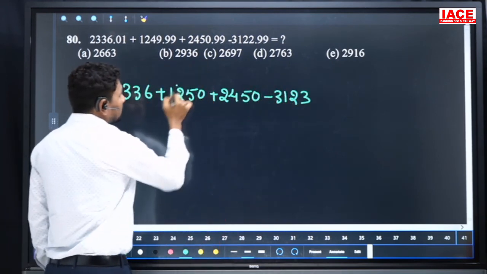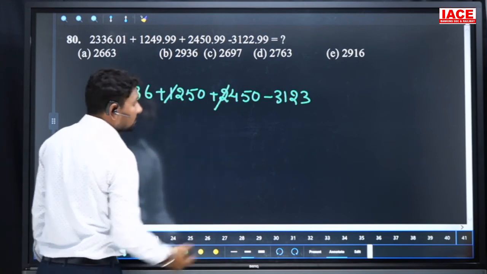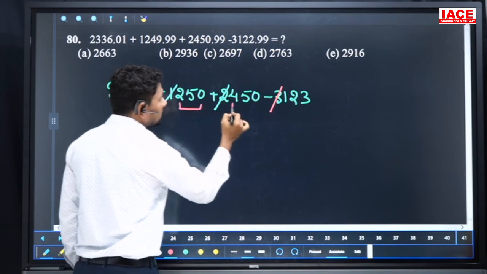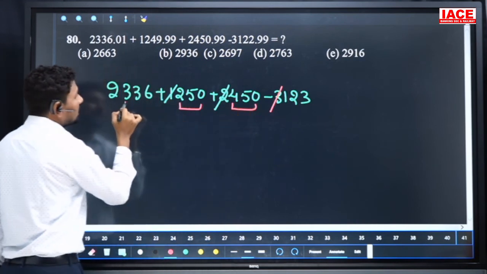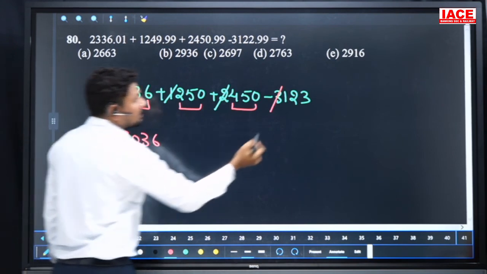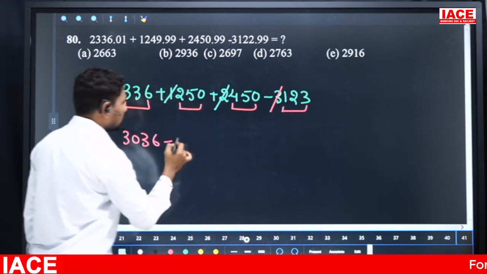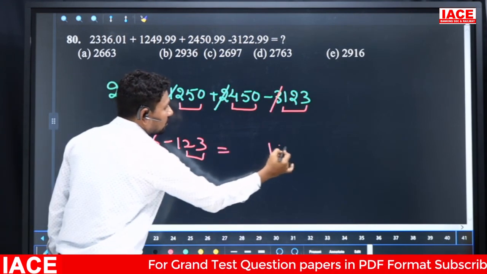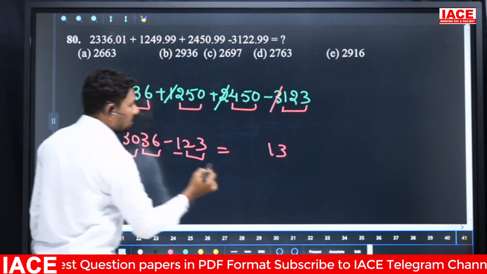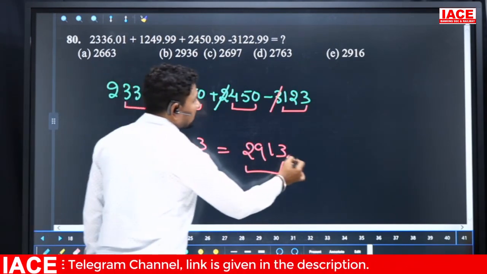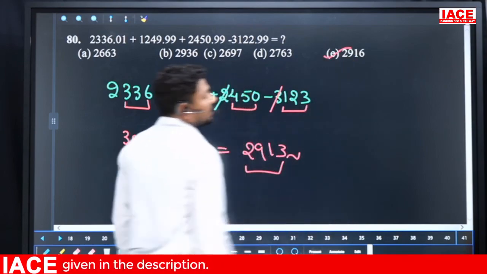Here 1000 and 2000 is equal to 3000, minus 3000, 1000 and 2000 cancel, 250 plus 450 is 700, 700 plus 336, which is equal to 3036, and in this we are going to remove 123, and 36 minus 23 is equal to 13. From 31 will be removed, we will get 29, then the final answer is 2913, which is approximately equal to option E, 2916.